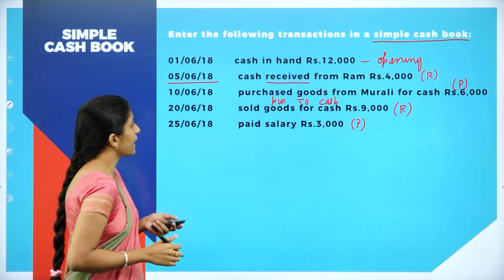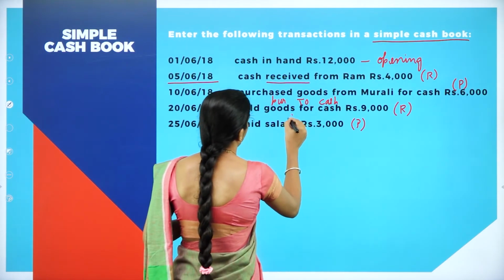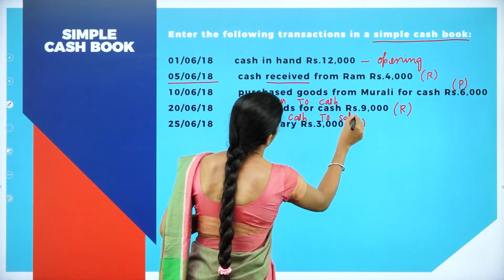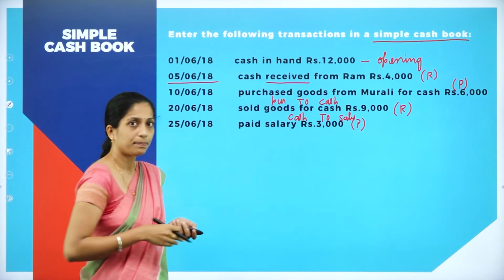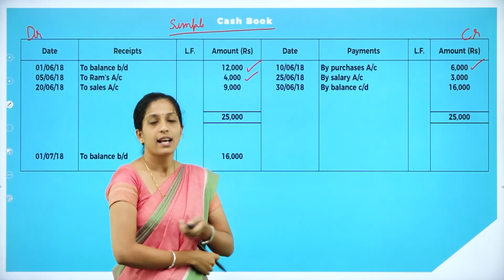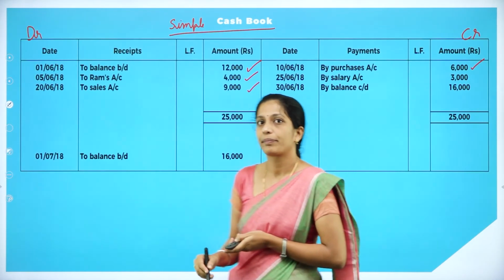Next, 26/6/2018, sold goods for cash. So what is your journal entry? Cash to sales. So how do you record? Since it is a receipt, we'll record in the debit side as to sales account 9,000.